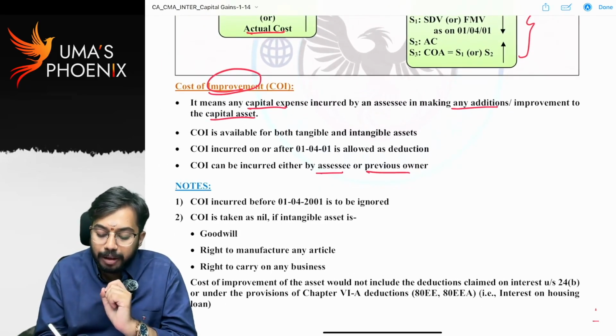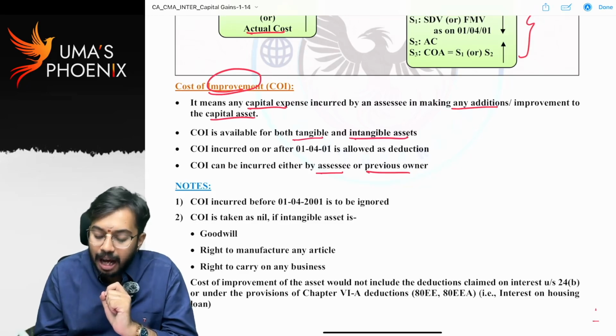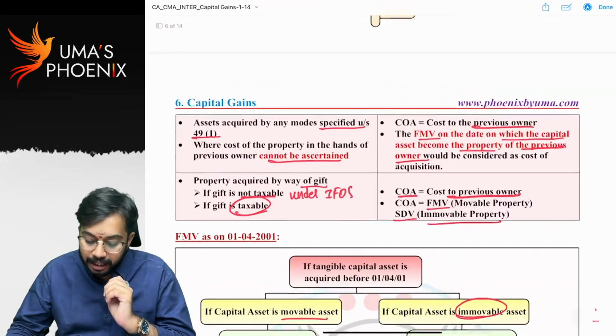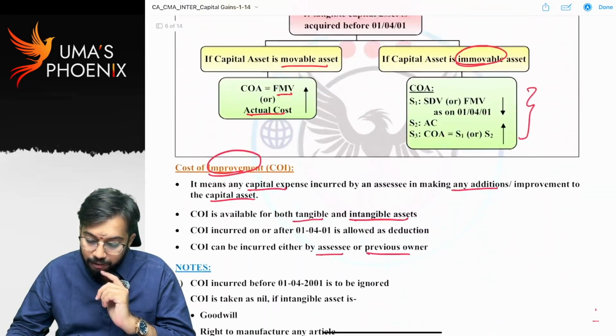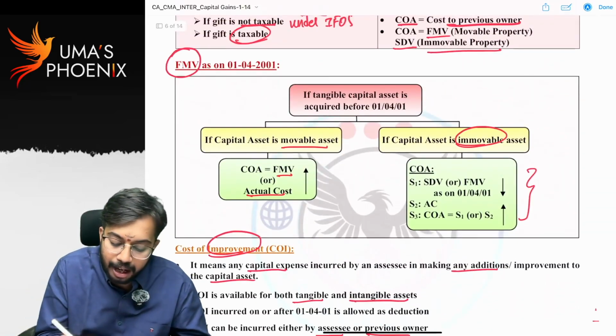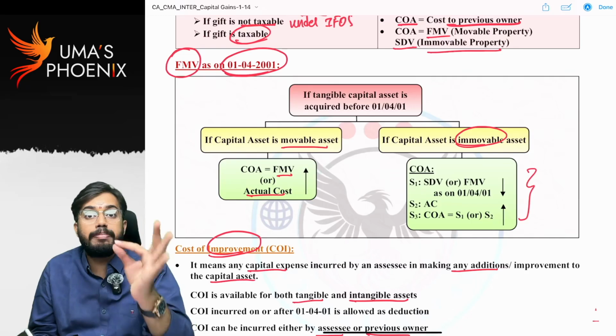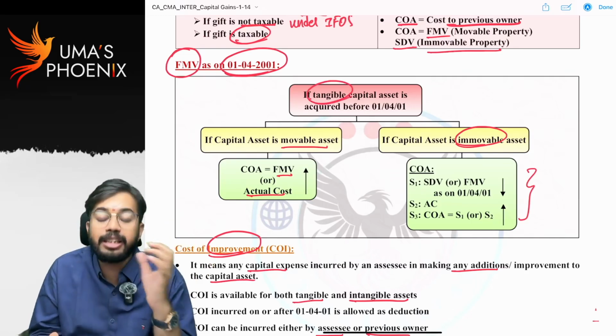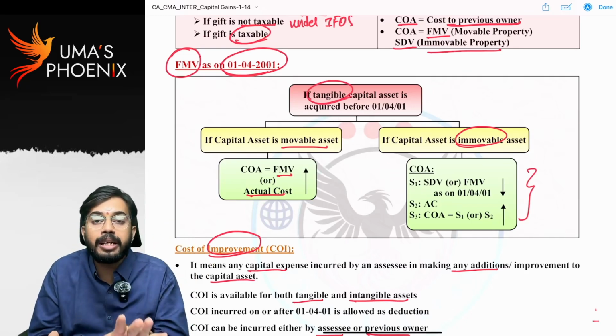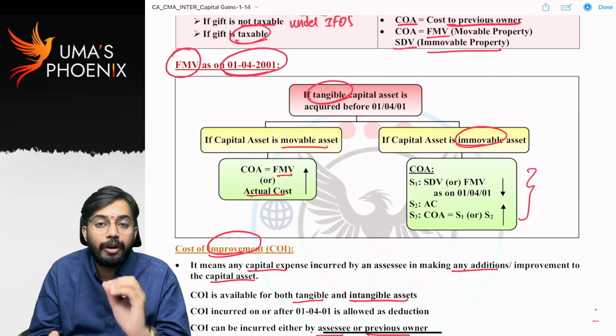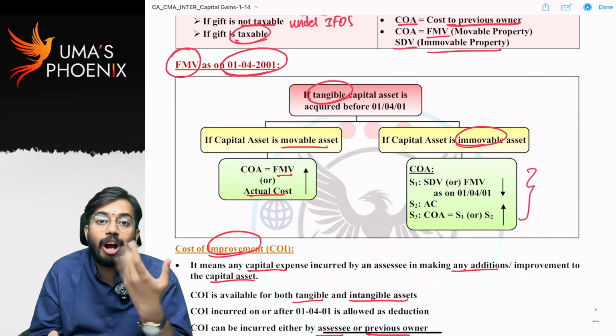And cost of improvement is available for both tangible as well as intangible assets. See, we have seen fair market value as on 1st April 2001. This benefit is available only for tangible capital assets. For intangible capital assets, fair market value as on 1st April 2001 is not available.